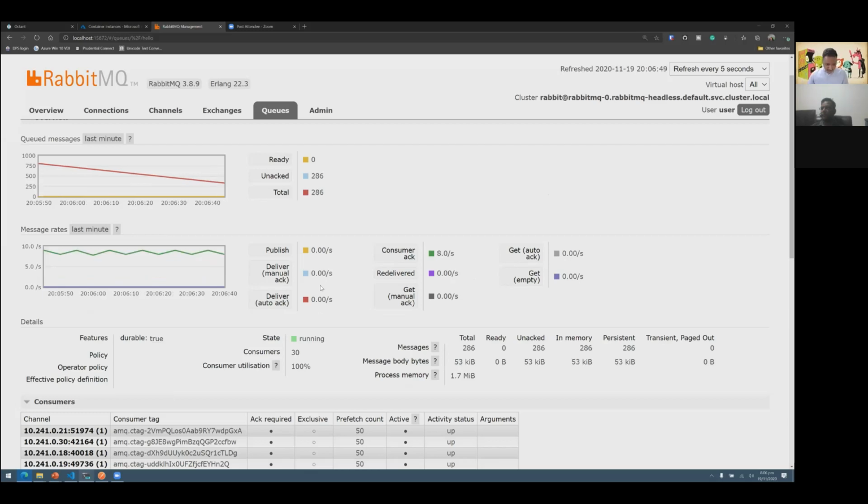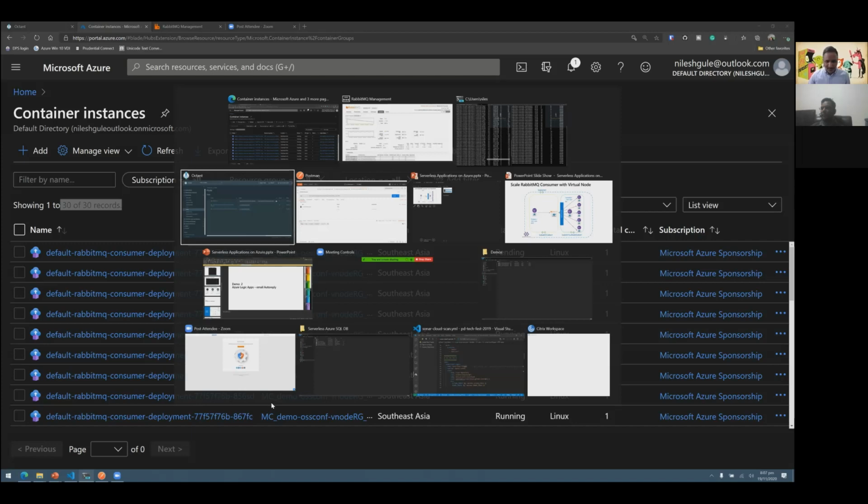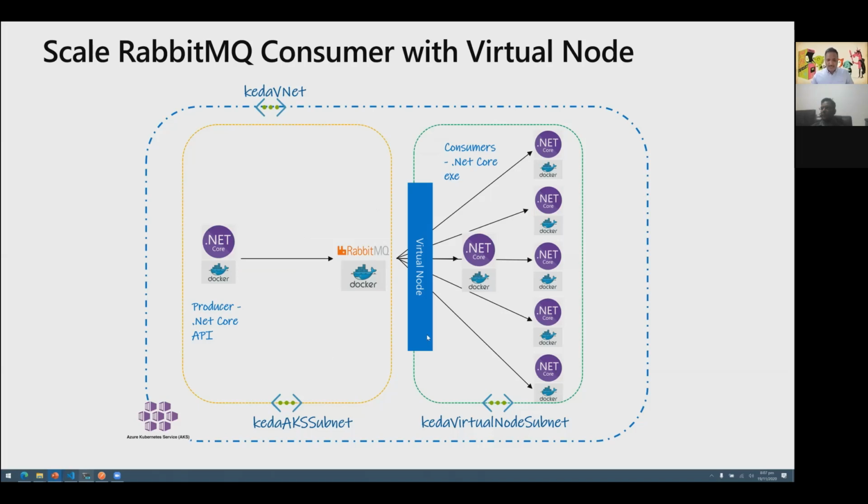As a result, I will be charged only for these container instances for the period of time where they were up and running. So that was the quick demo of showing how we can use Azure Container Instances to scale dynamically a burstable scenario in this serverless mode.